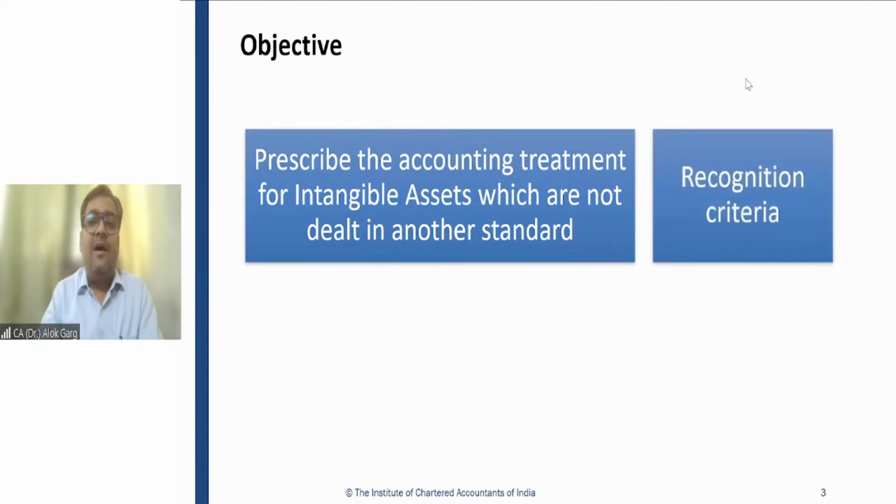And when I'm saying the accounting treatment, do I need to refer only to accounting entries? Guys, do I need to refer only to accounting entries?